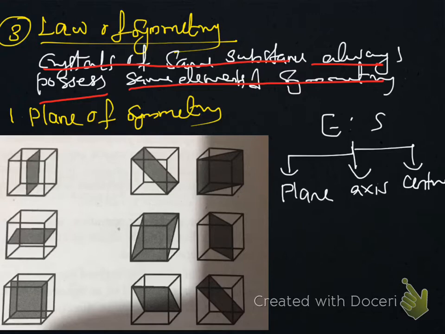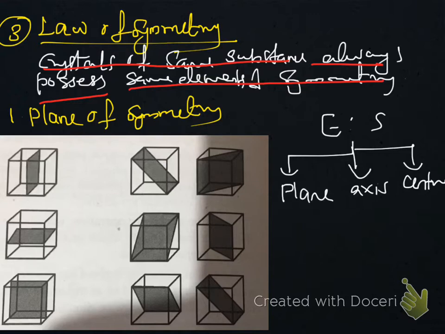To prove this law, we are considering a cubic system. NaCl, KCl, etc. exist in this cubic system. So we are considering the cubic system as an example, not going for the other 6 systems. But this law is true in all 7 crystal systems. We are concentrating only on the cubic system.